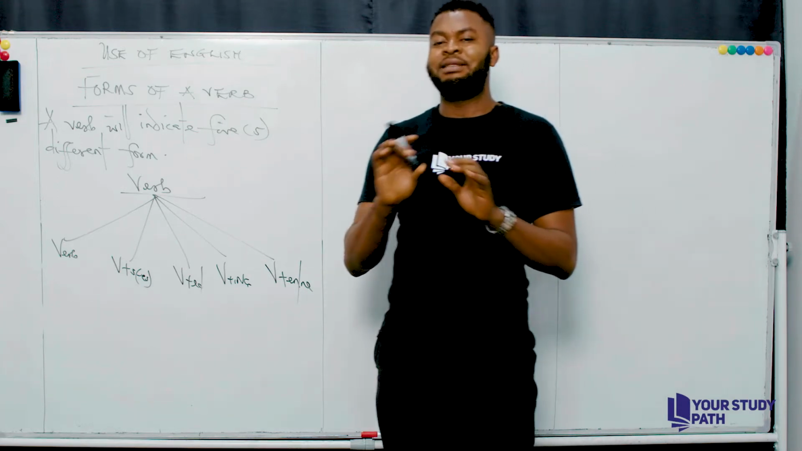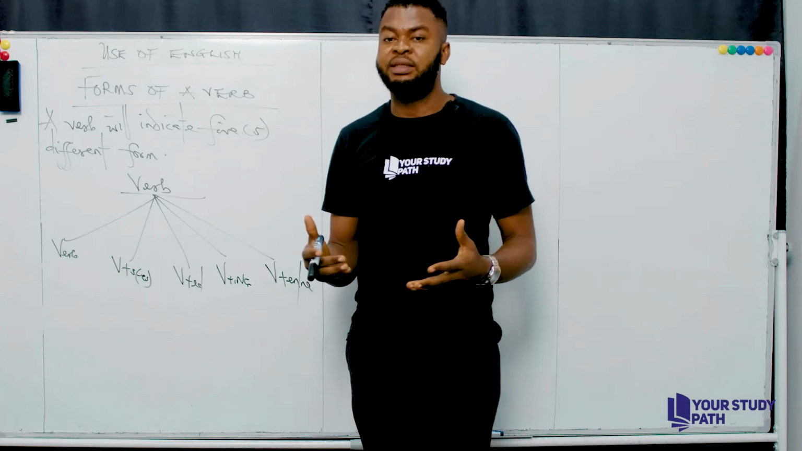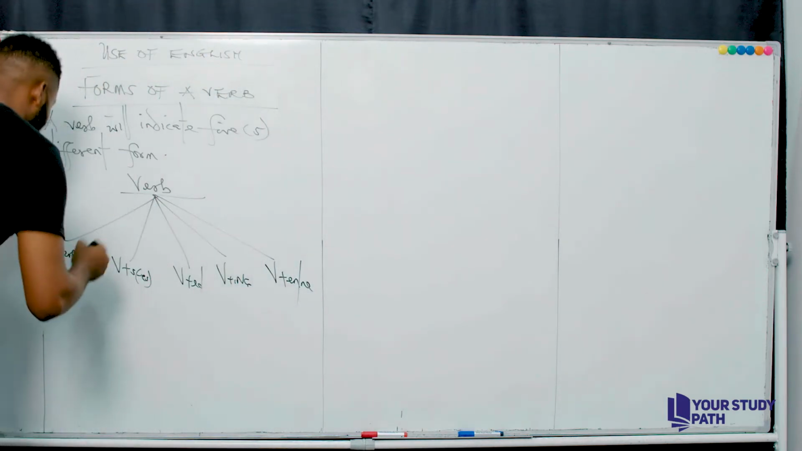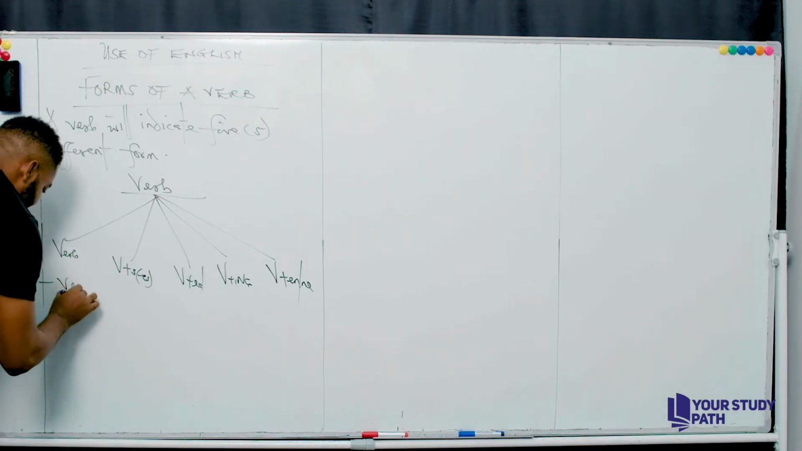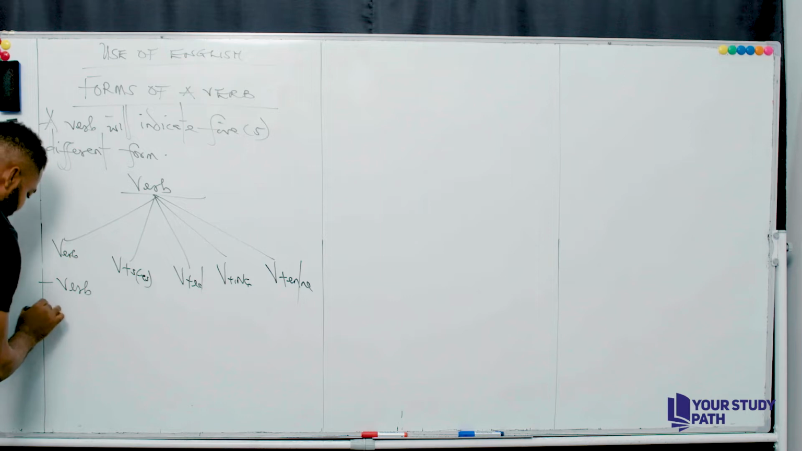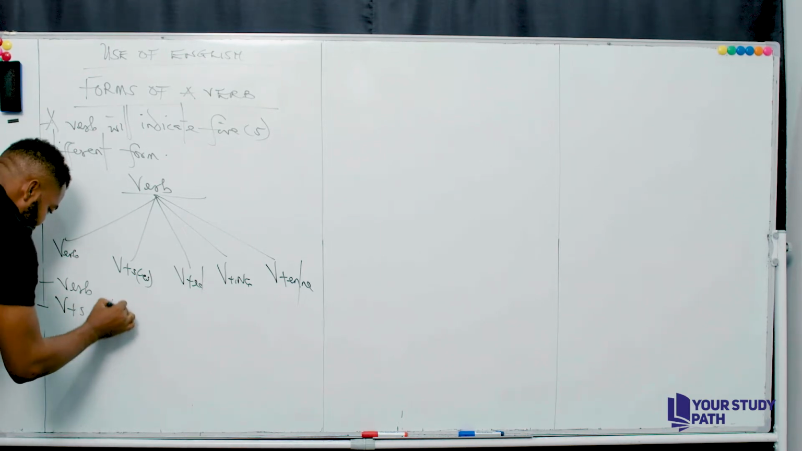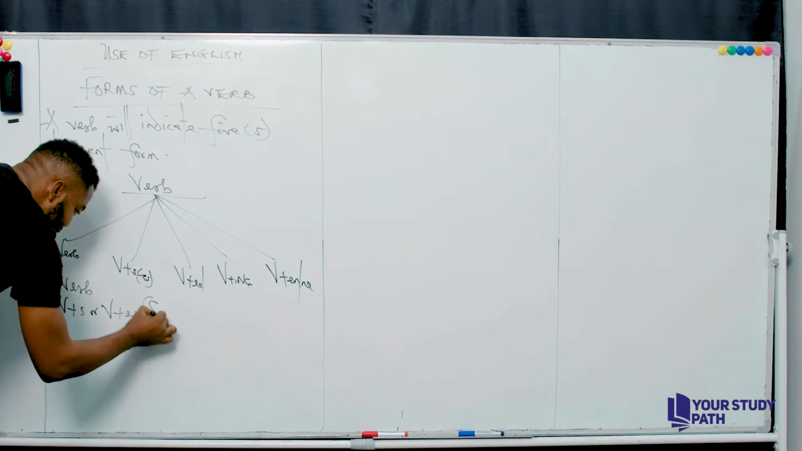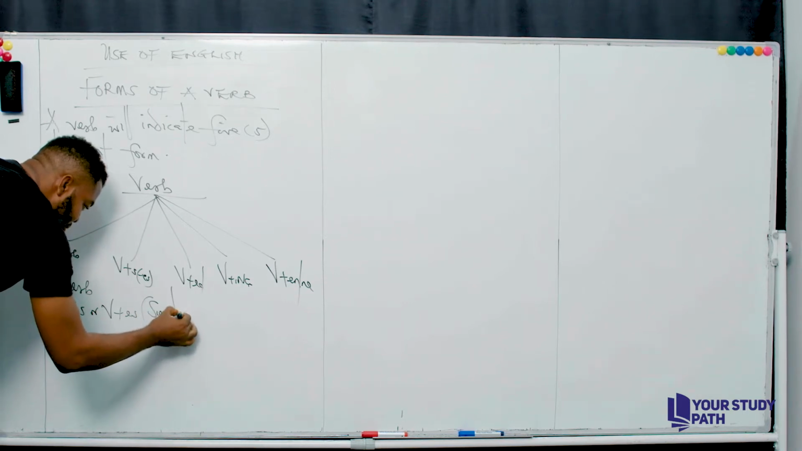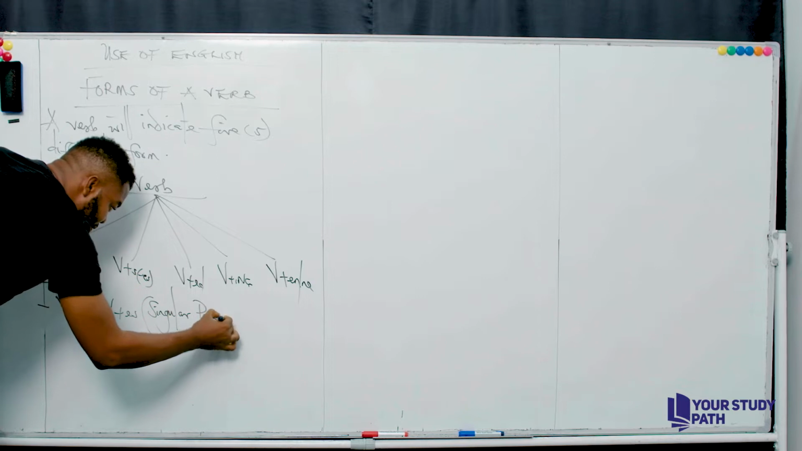Now let me itemize each of them for proper understanding. Like I told you, the first one is the verb itself. The second one is V plus S or V plus ES, which means the singular present form.